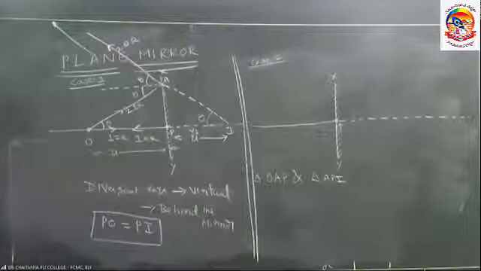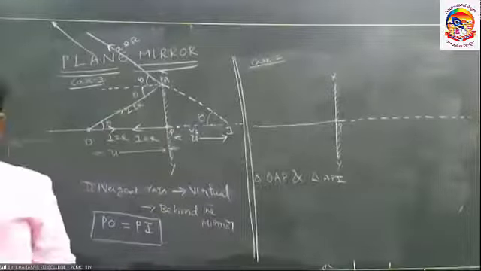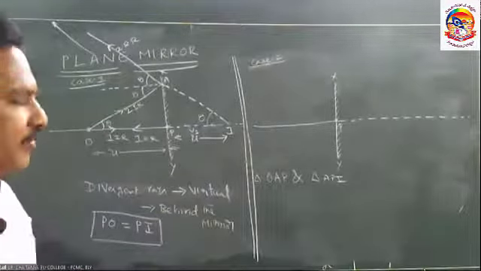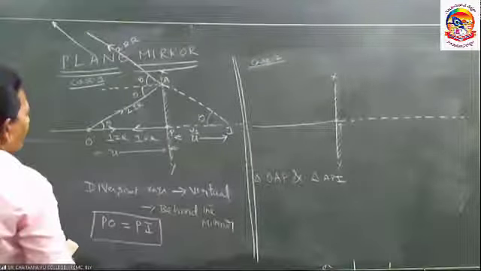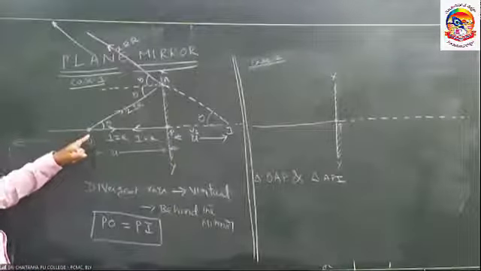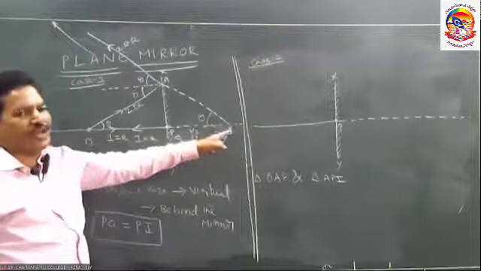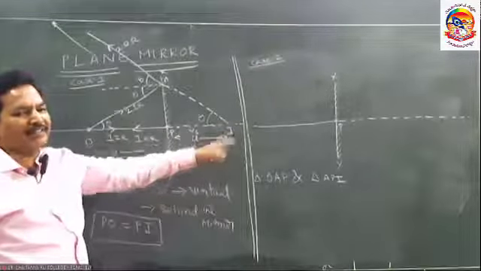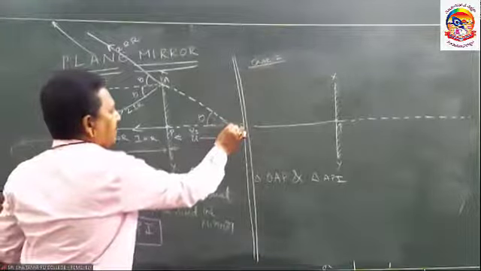So like this, we can study the formation of the image of a point object. If the size of the object is a point, the image size is also a point.